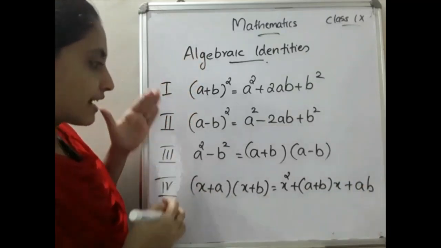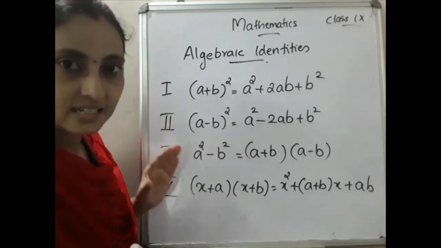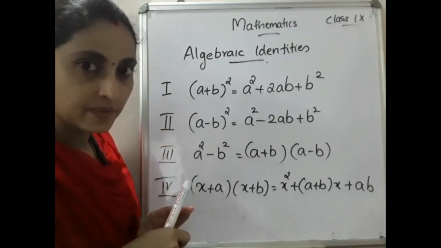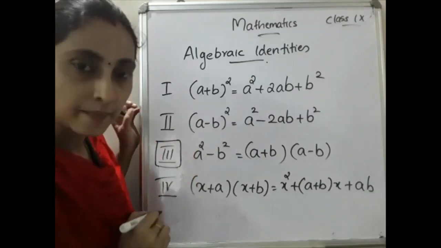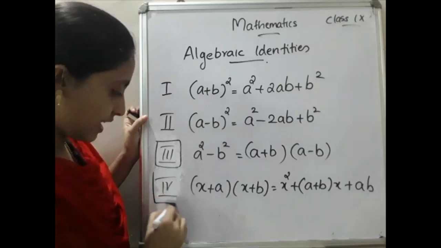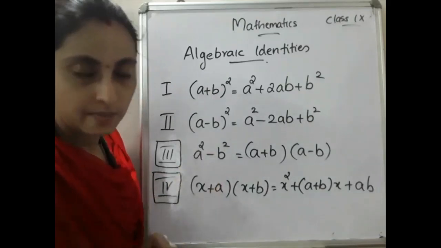Okay, these 4 identities you already studied in 8th standard, and the first 3 identities we discussed in the first chapter on rationalization. Mainly we are using the third identity, and splitting the middle term we are using the fourth identity. So those 2 identities are very important.